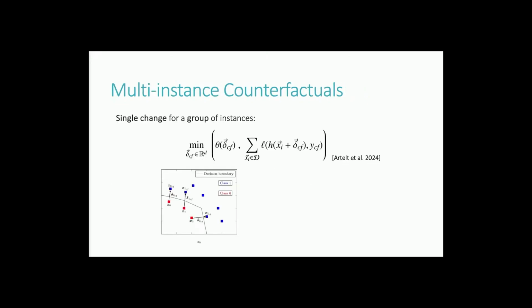Just to give you a better understanding of what's going on, in the left plot I have a few data points in red, and I have a decision boundary. Now I'm looking for an explanation, a change, that moves those red points over the decision boundary to make them classified as blue points. You see that for each data point, I am able to compute a vector, an error, delta.